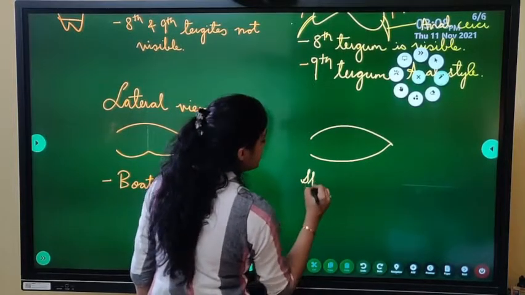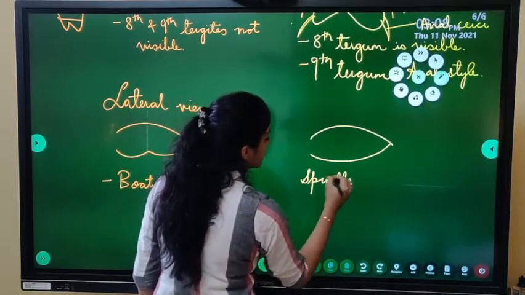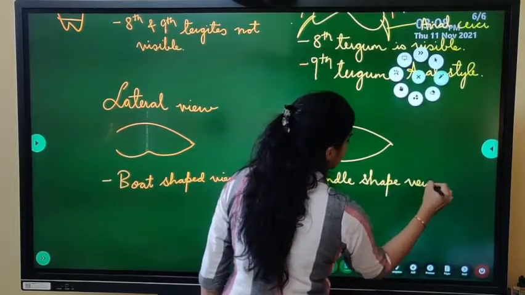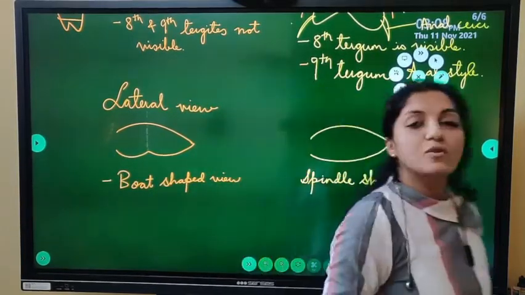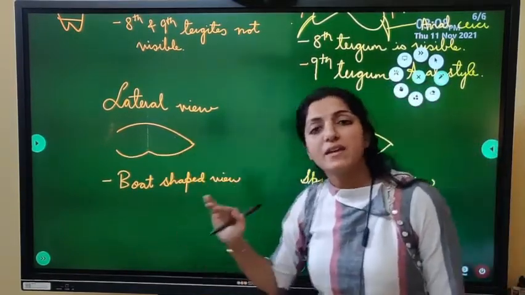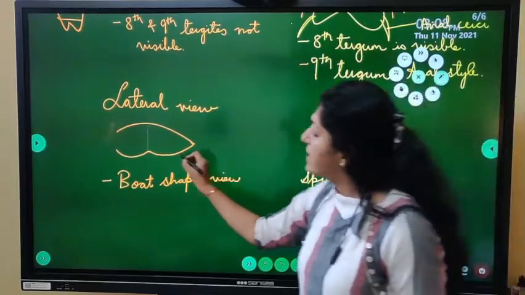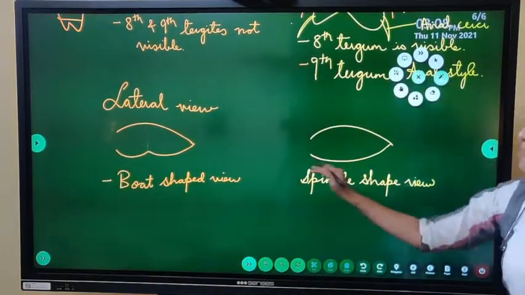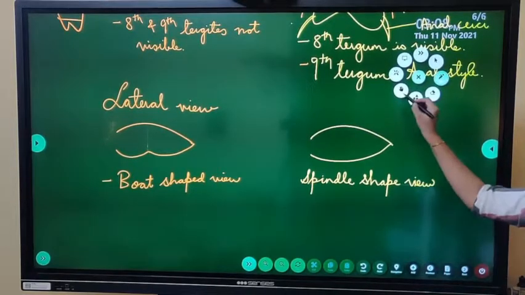Normal spindle-shaped view. So this is also a difference. Seeing from the side, we can understand whether it is a female cockroach or a male cockroach. If you can appreciate this boat-shaped thing, it is a female cockroach. If you can see this normal spindle shape, it is the male cockroach.